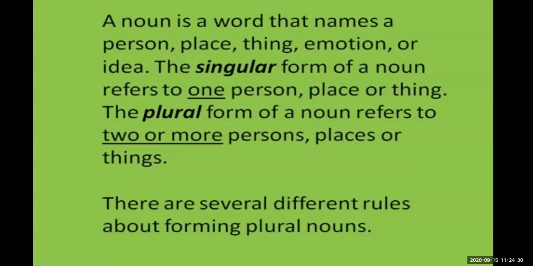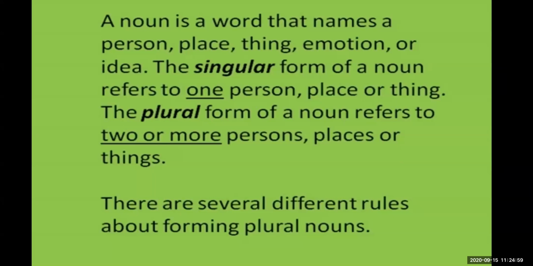A noun is a word that names a person, place, thing, emotion, or idea. The singular form of a noun refers to one person, one place, or one thing. The plural form of a noun refers to two or more persons, two or more things, or two or more places. There are several different rules about forming plural nouns.